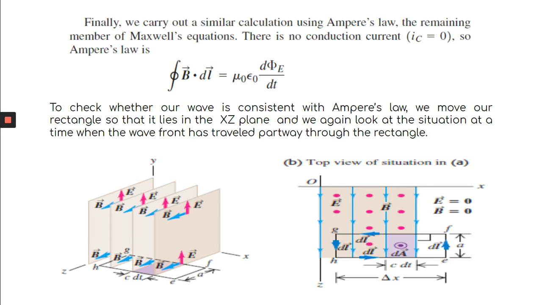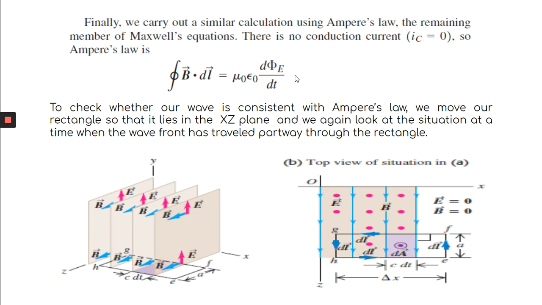So dq by dt is A epsilon 0 dE by dt, which can be written as epsilon 0 d by dt of AE, and AE is nothing but the electric flux. So your displacement current is epsilon 0 d phi by dt.